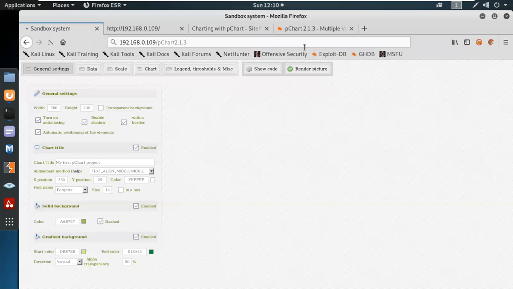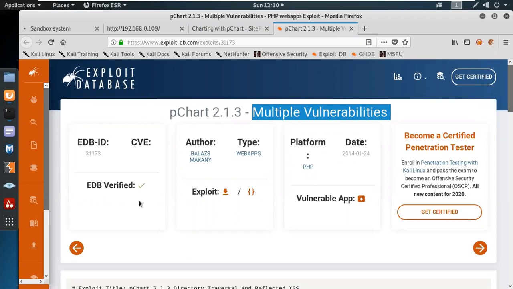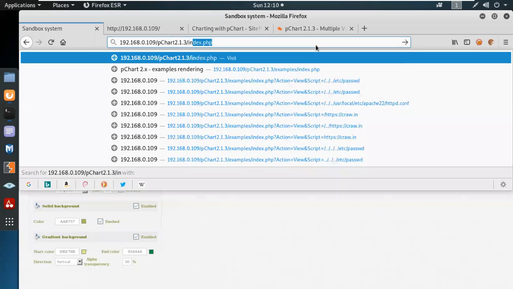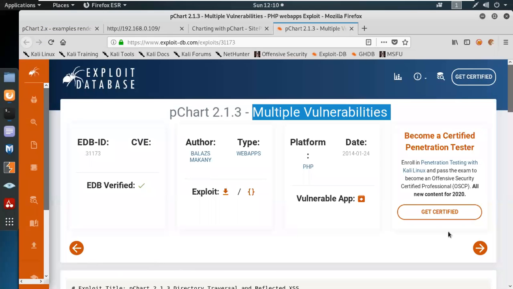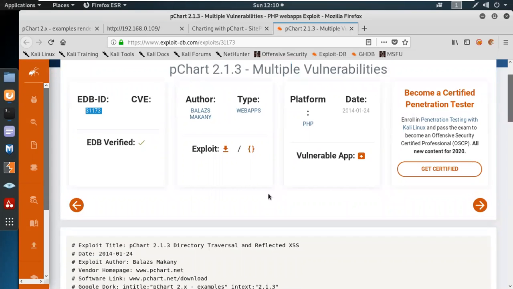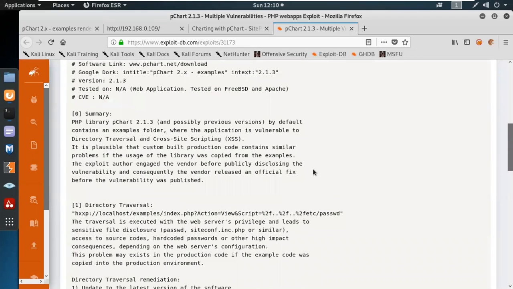So let's have a look over here. Let's see what vulnerability we can find. Multiple vulnerabilities are there from the year 2000. The author is Mckinney, exploit ID with the year 2014. So what exactly is this vulnerability? PHP library pchat 2.1.3, possibly previous versions, by default contains an example folder, where the application is vulnerable to directory traversal and cross-site scripting.